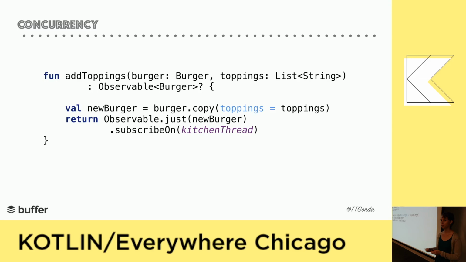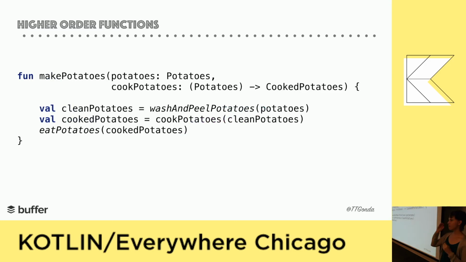These higher order functions can also be really helpful if you have some code where maybe the beginning part's always the same and the end part's always the same, but the middle logic can change. We'll take a look at each of these examples, one for each case. To start with, we'll look at the case where the beginning and the end might be the same, but the middle parts are different. A simple example on Android might be writing to shared preferences.